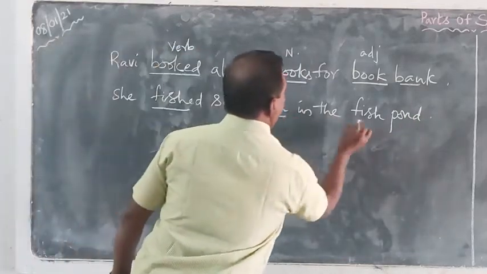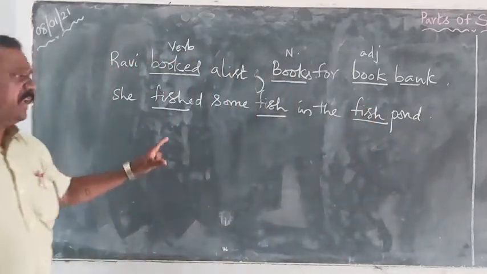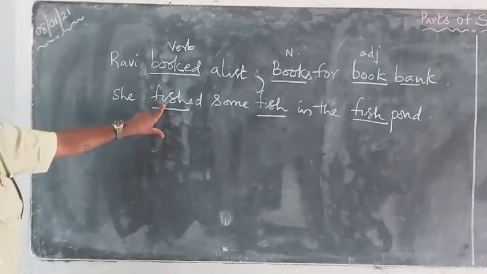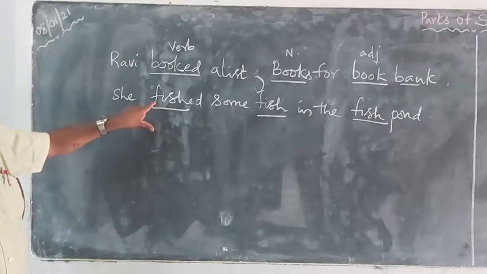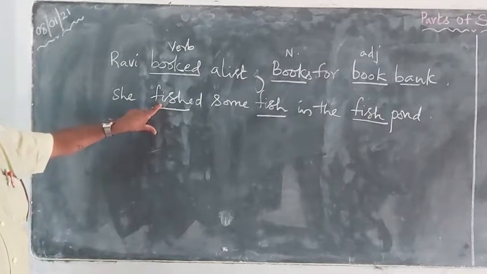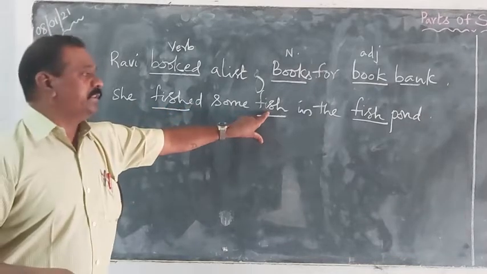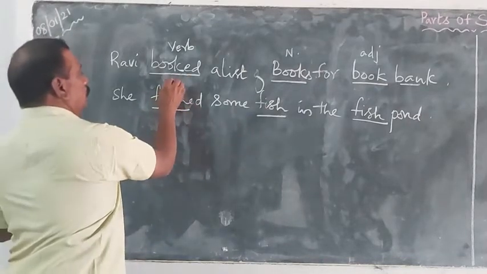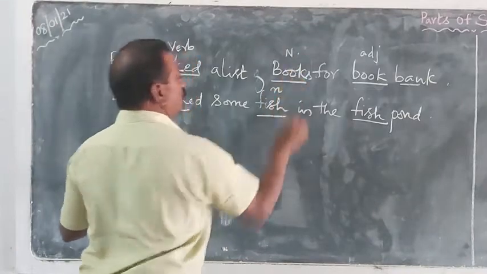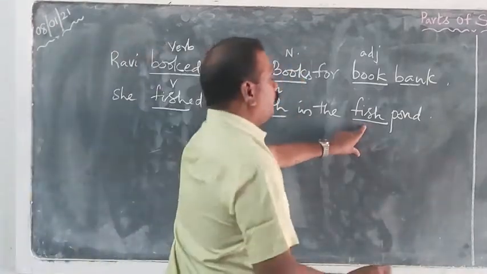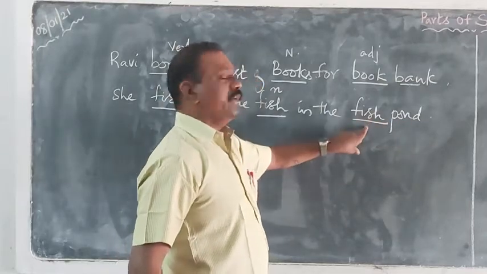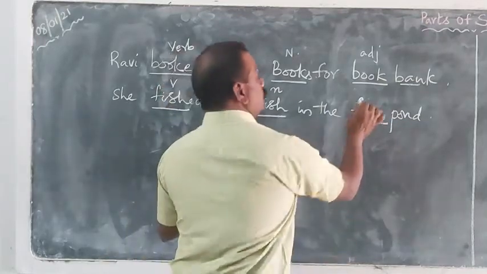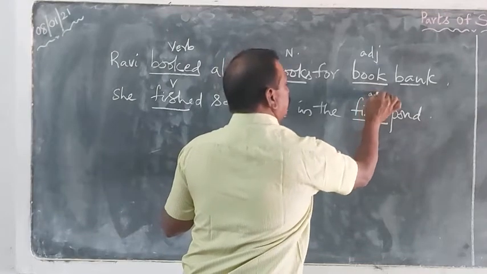Fished, fish, fish. Same way, fished is a verb. Fishing is the act of fishing. So my friend is fishing in the pond. Next here fish, this is a noun. But here you see fish pond. What pond? Fish pond. Pond is a noun. The word fish is qualifying it. So this is an adjective.